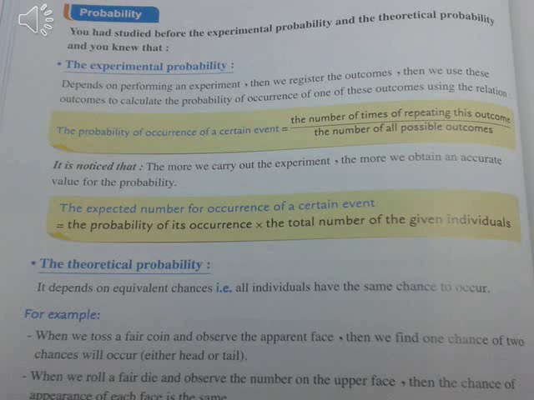For example, when we toss a fair coin and observe the apparent face, then we find one chance or two chances will occur, either head or tail. When we roll a fair die and observe the number on the upper face, then the chance of appearance of each face is the same.